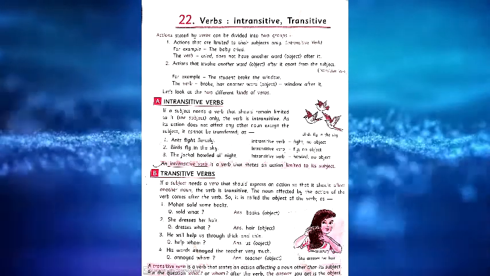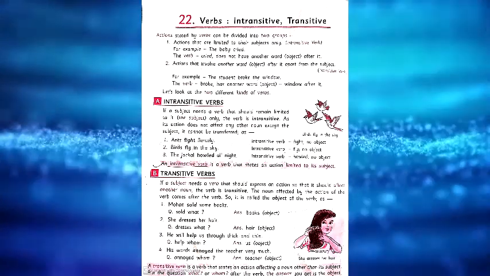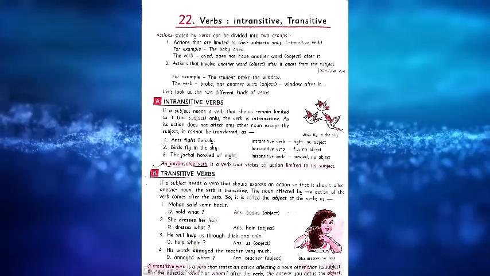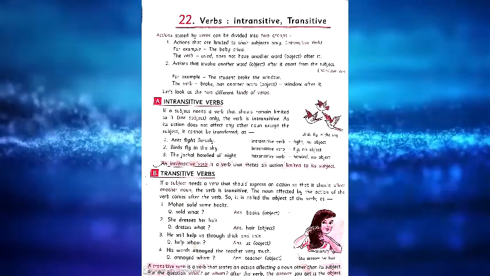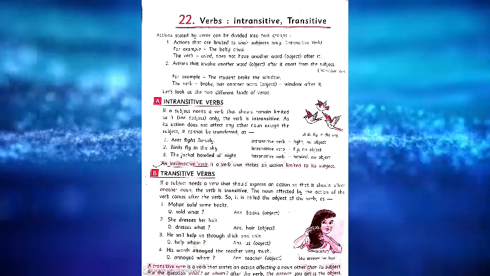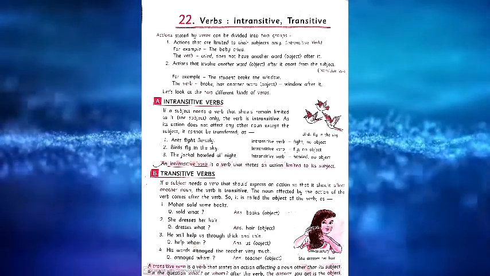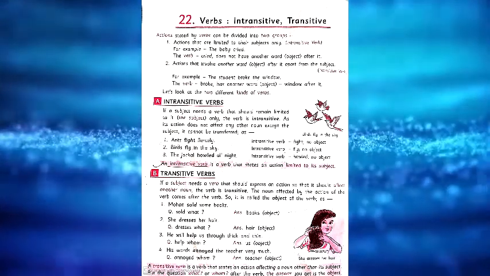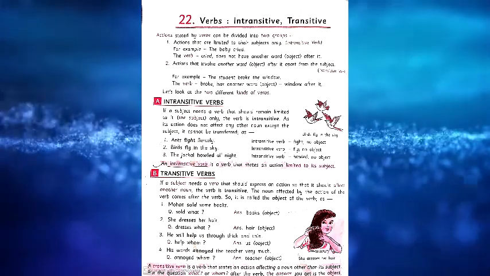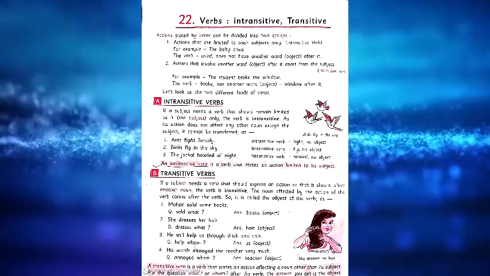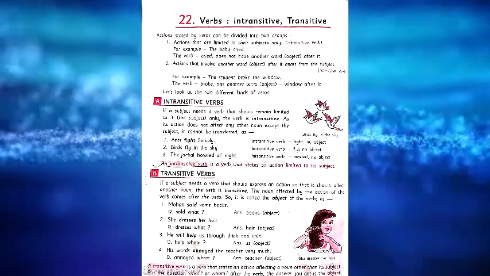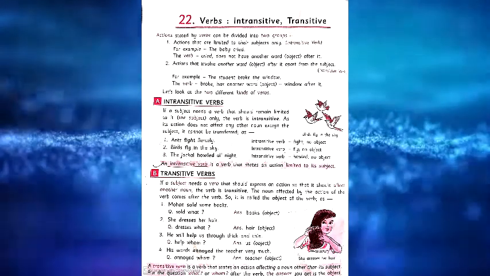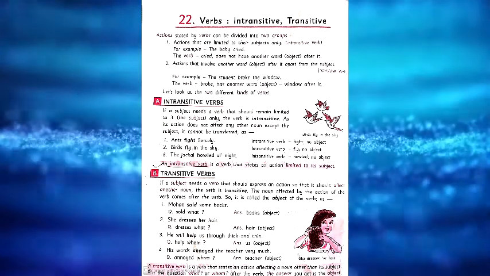His words annoyed the teacher very much. Annoyed whom? The teacher. Annoyed is the verb or action, and after that verb one object is there. Teacher is the object there. So that's also considered a transitive verb.